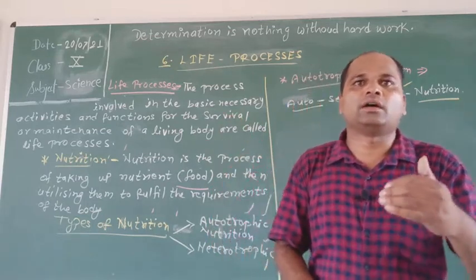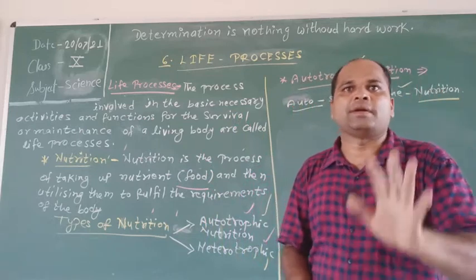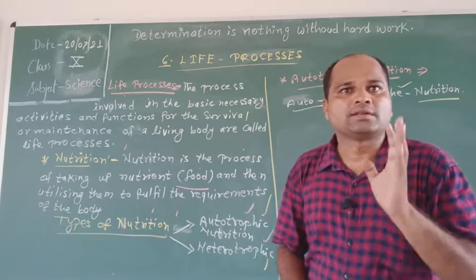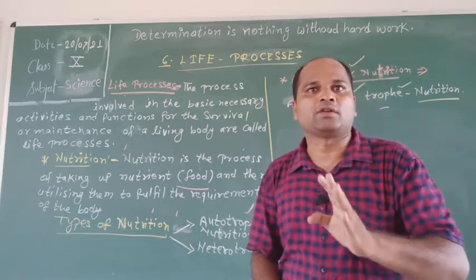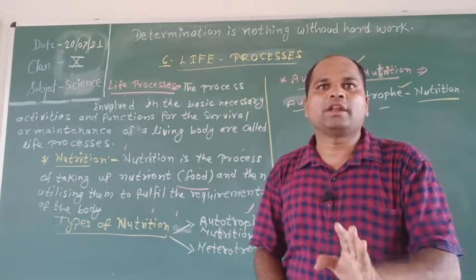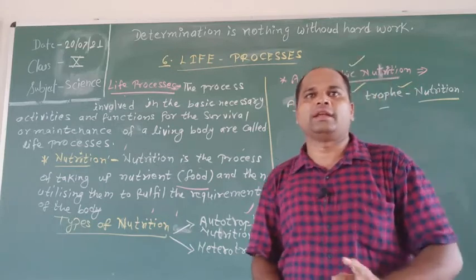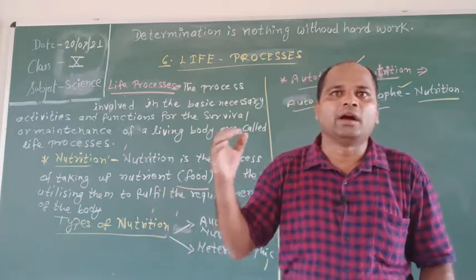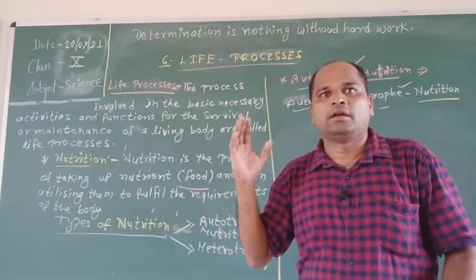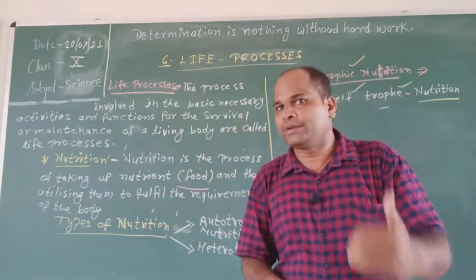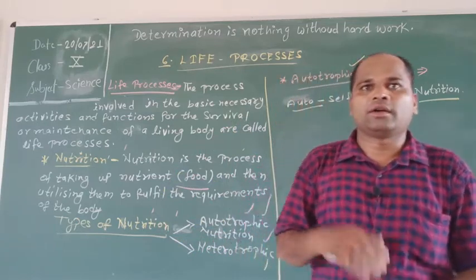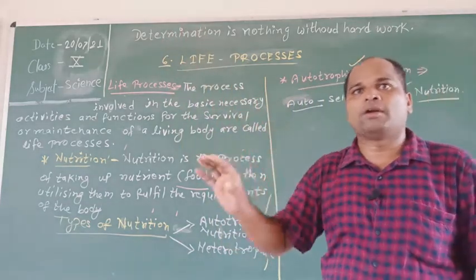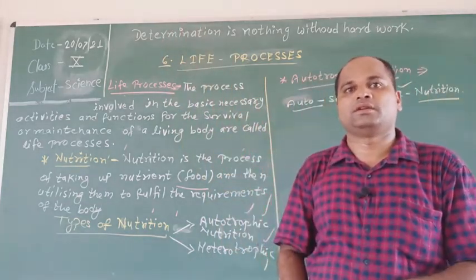The organisms that exhibit the autotrophic mode of nutrition are called autotrophs or producers. All green plants and blue-green algae are examples of autotrophs. They contain a green color pigment called chlorophyll, which is capable of trapping the solar energy required for the process of photosynthesis.